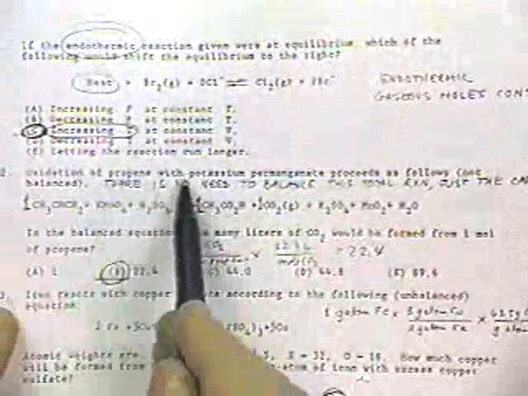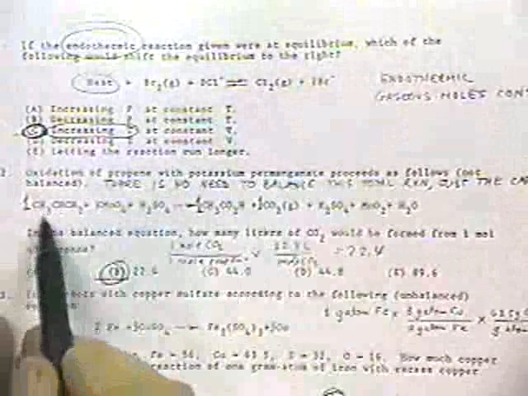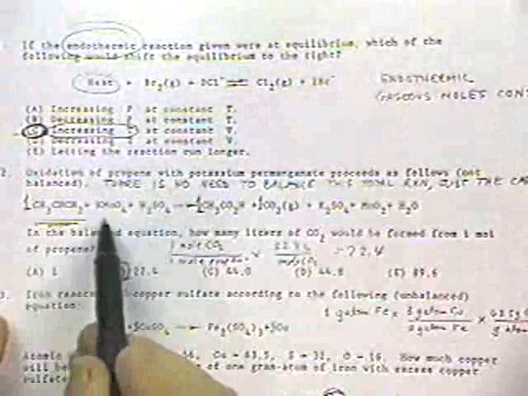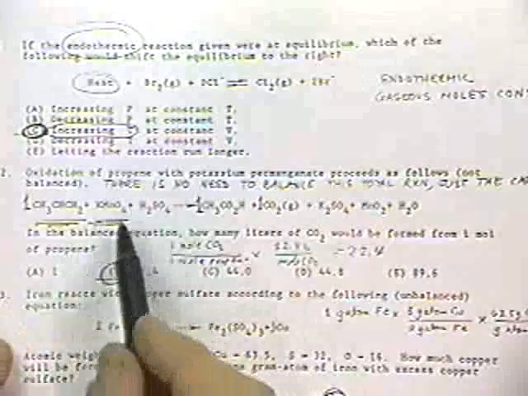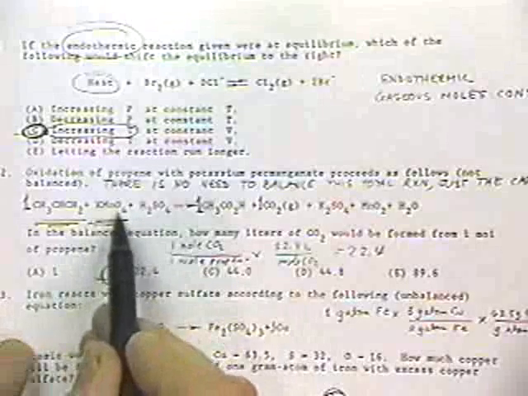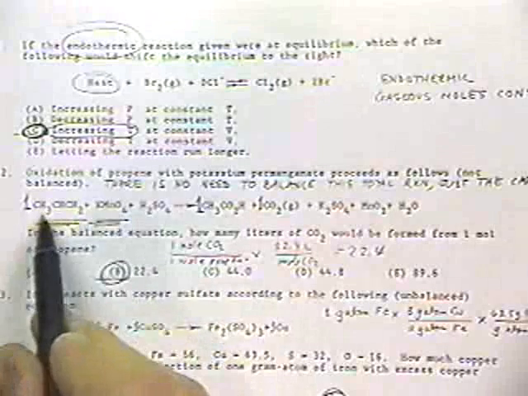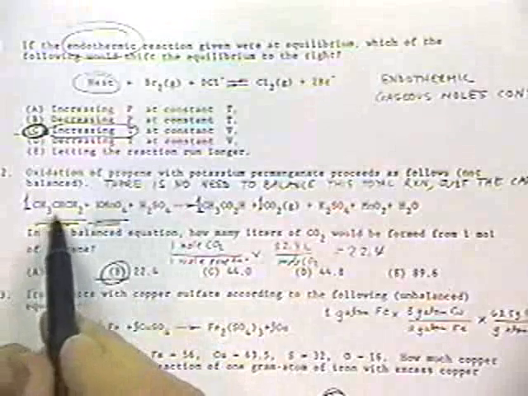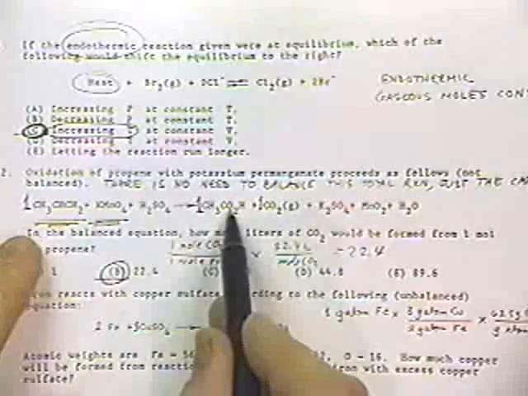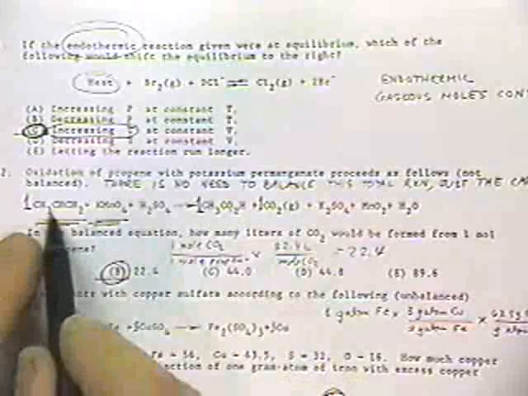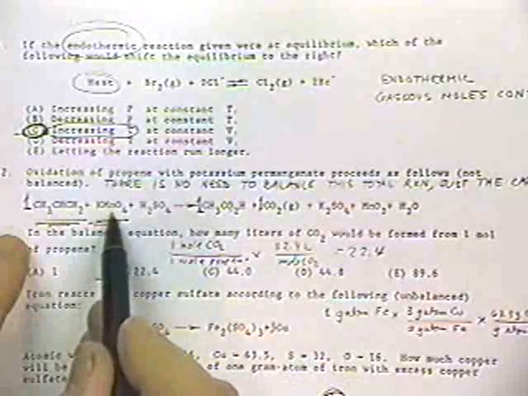Oxidation of propene with potassium permanganate proceeds as follows. It's not a balanced reaction. Here's the propene. Here's the potassium permanganate. Just to reinforce our ideas, potassium permanganate is an oxidizing agent. It will cause the propene to be burned, in a sense. You can see here on the right we introduced some oxygen into it, so this propene has become more oxidized because of the oxidizing agent.